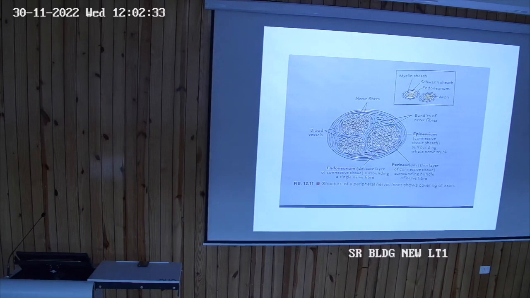This axon is surrounded by a part of protoplasm that is called axolemma, and surrounding this axon the outer part is of Schwann cells if the nerve fiber is myelinated, and this Schwann cell and its cytoplasm form the part called neurolemma.